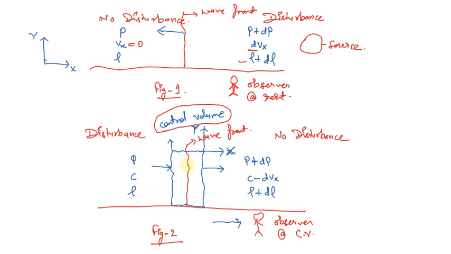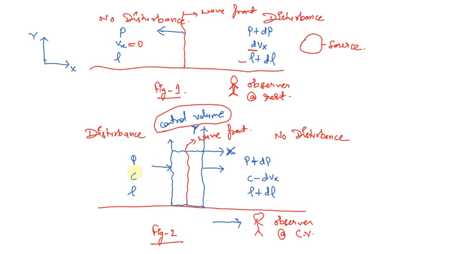This wave front was moving in the leftward direction, as I have shown you earlier. Now if the observer sits on this control volume, which was on the wave front and moving with the velocity of sound in the leftward direction, then with respect to this observer the wave front will be stationary.